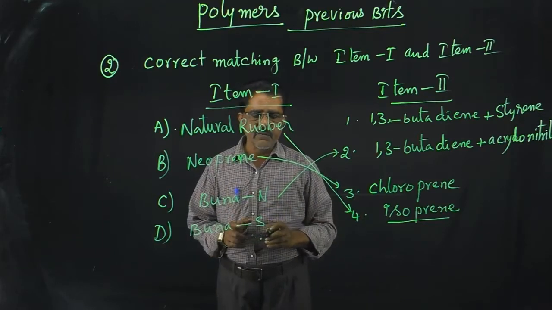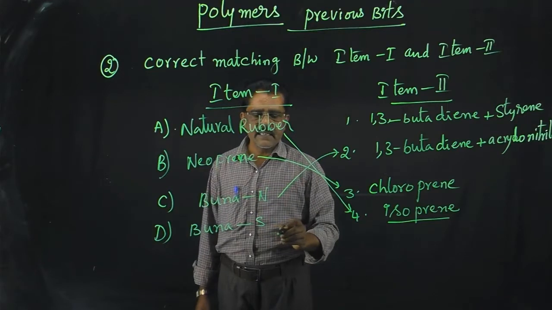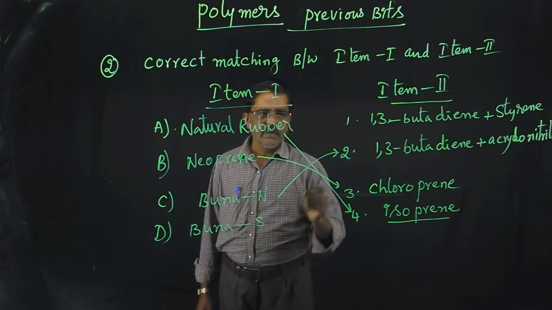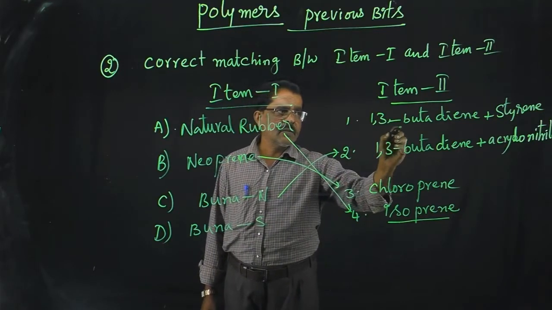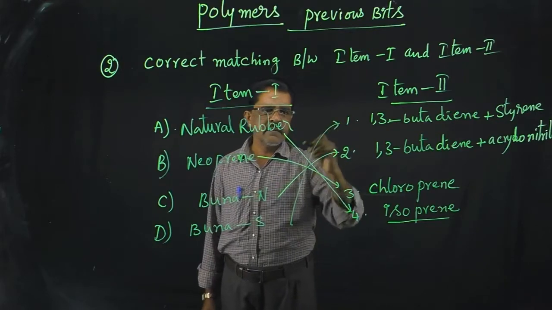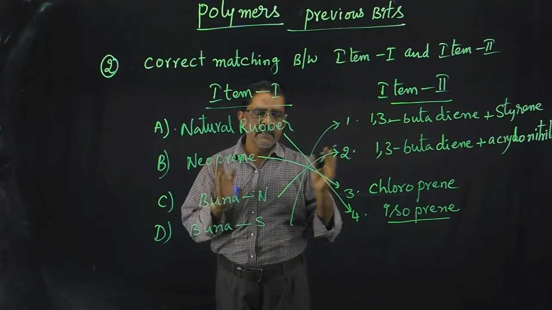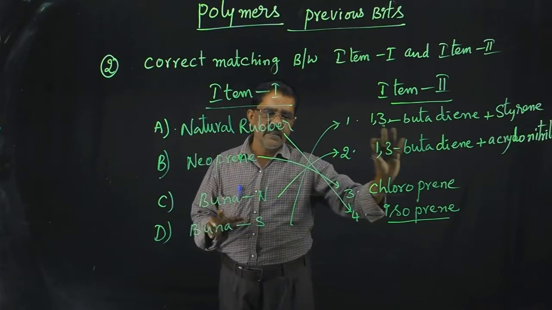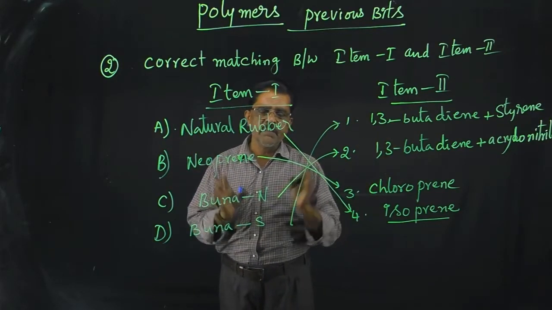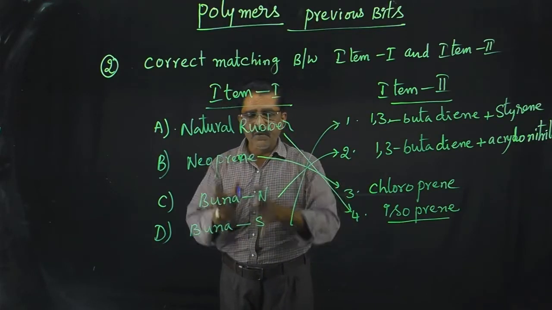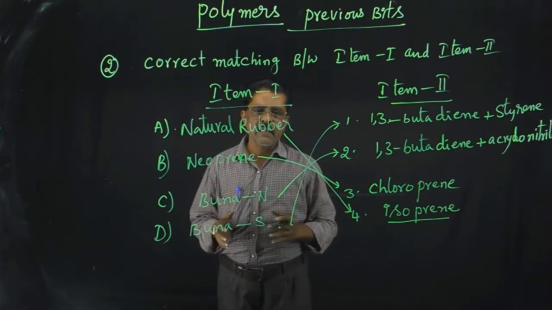Next, Buna S is the last and final one. S means styrene. So Buna S means 1,3-butadiene plus styrene. These are the correct matchings for item 1 with item 2. Very simple question. If you know the monomers of polymers, then you can answer this question.